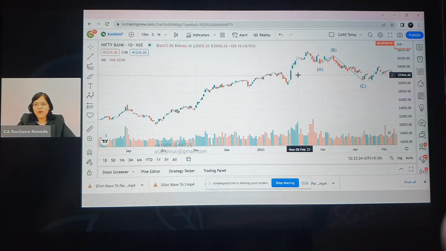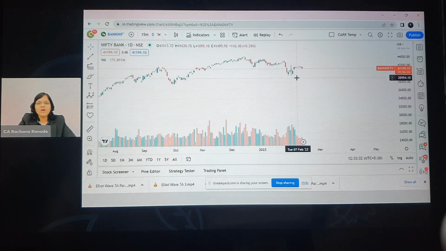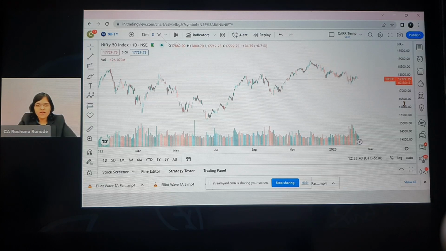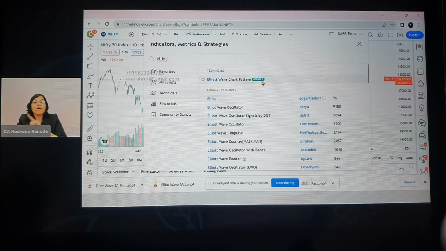Okay, now if you don't want to hand draw, if you want everything ready-made, are ready-made things also available for us? Answer is yes. Now we did talk about all examples of Nifty Bank. Let's try for Nifty. For Nifty, if I want to have a ready-made Elliott wave for me, what do I do? Go to indicators. Type Elliott wave chart pattern updated. If you remember when we recorded it in the classroom, it was Elliott wave chart pattern beta. Okay, now this is updated.